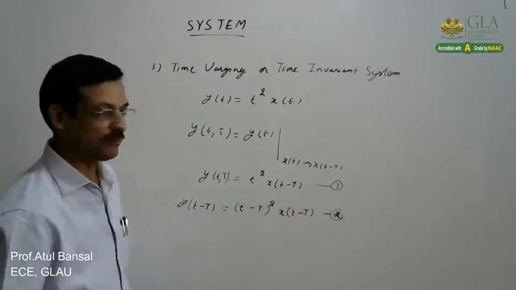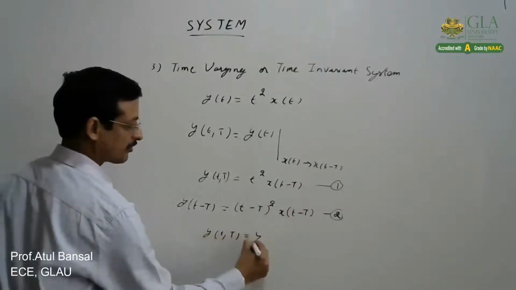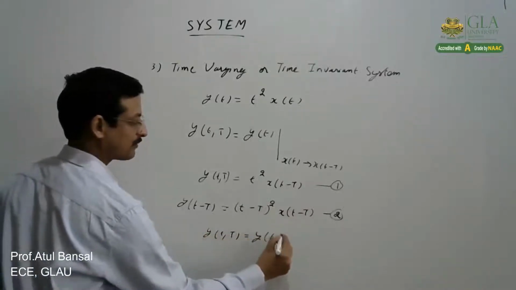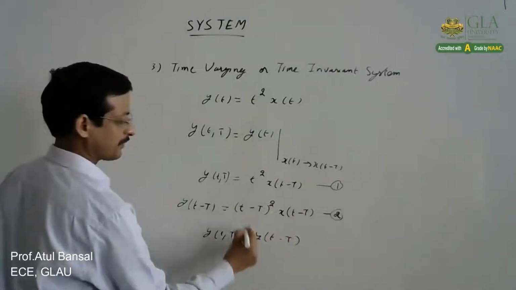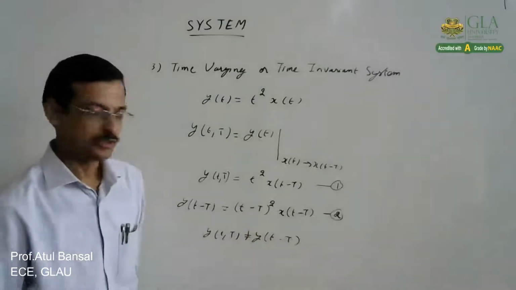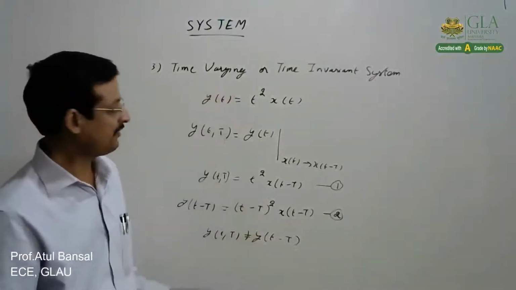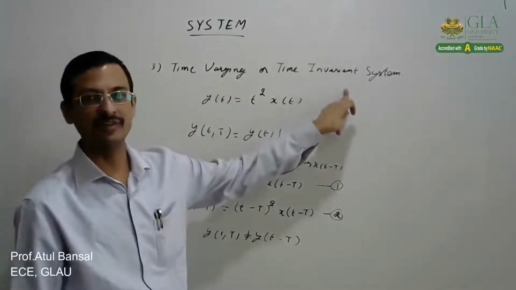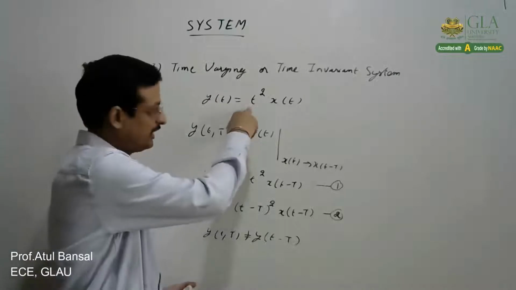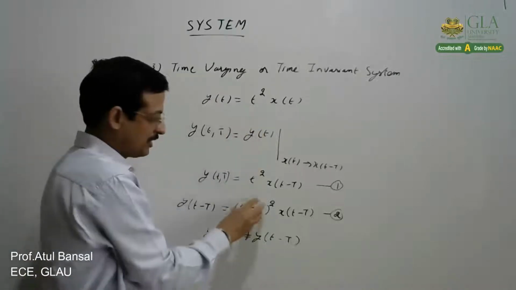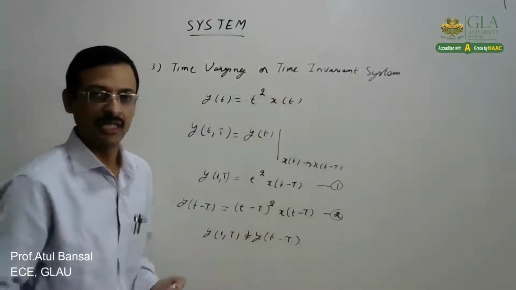Now if we see equations 1 and 2, y_T(t) is not equal to y(t minus T). This is not equal. So when it is not equal, this is a time varying system. But if they are equal, it will be a time invariant system. We can easily see that if instead of this t squared, there is some constant over here, then this will become time invariant. You can cross check that, right?